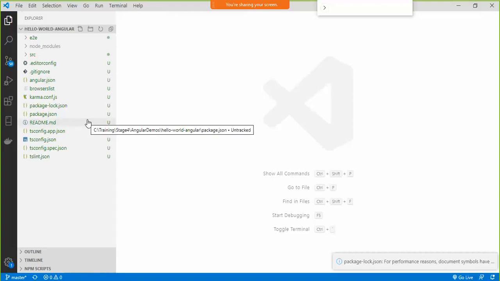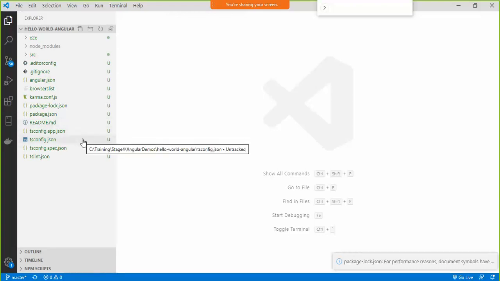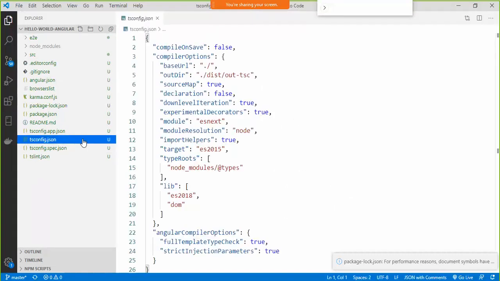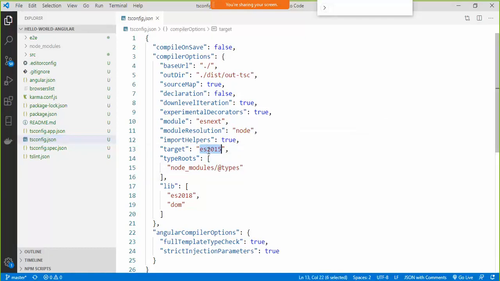Then I also have one more file over here called tsconfig. This is the TypeScript configuration for this particular project. Fine. I can have multiple configurations for this project, like what is the target version of ECMAScript. It is going to convert this TypeScript code into ECMAScript version 2015. Like that, the TypeScript configuration for this project is present in tsconfig.